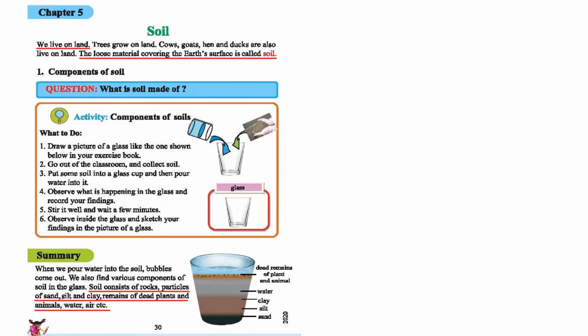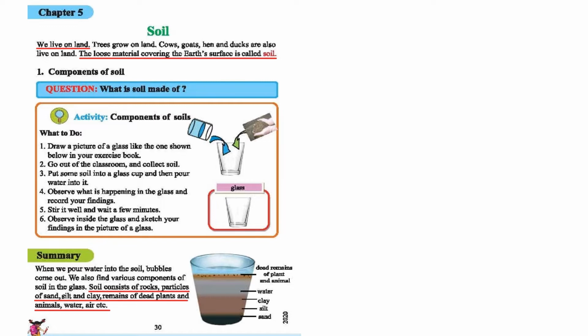Go out of the classroom and collect soil. Put some soil into a glass cup and then pour water into it. Observe what is happening in the glass and record your findings. Stir it well and wait a few minutes. Observe inside the glass and sketch your findings in the picture of the glass.